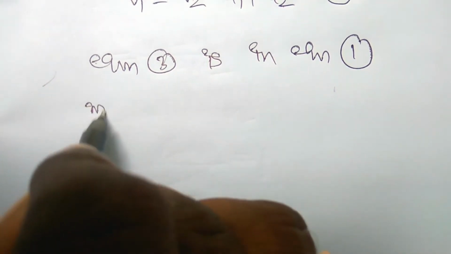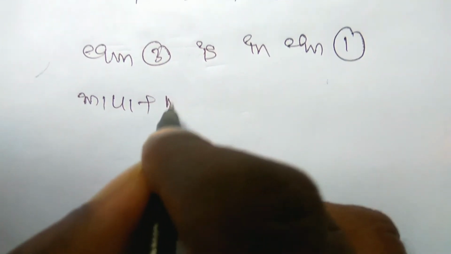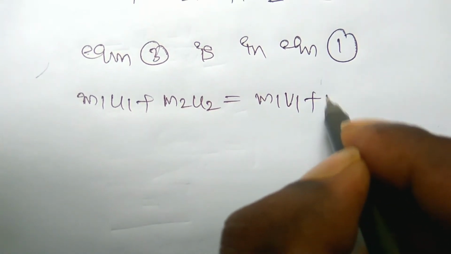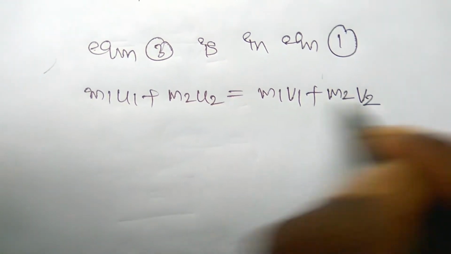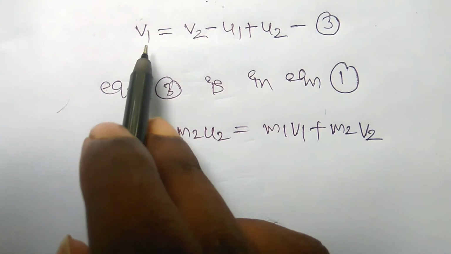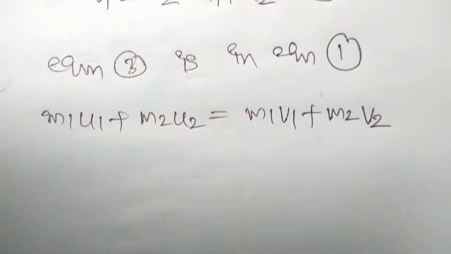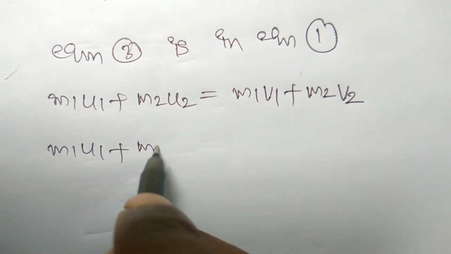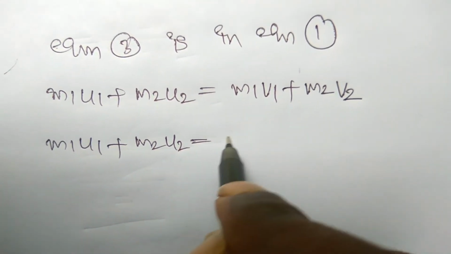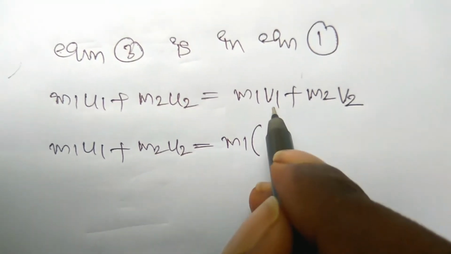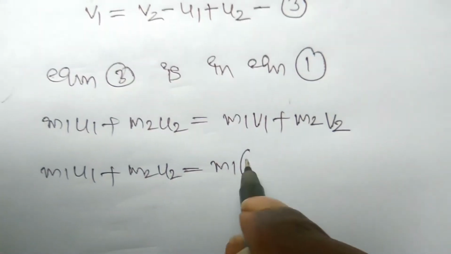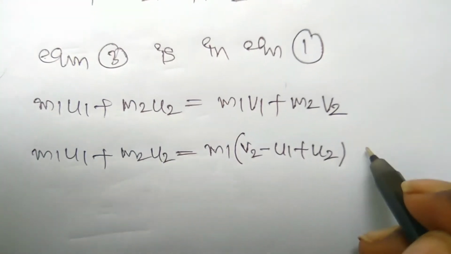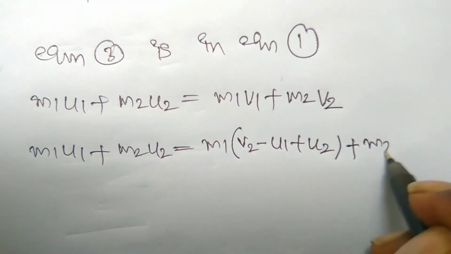Therefore m1 u1 plus m2 u2 is equal to m1 v1 plus m2 v2. This is the equation 1. You have to substitute the v1 value here: m1 u1 plus m2 u2 is equal to m1, what is v1? v1 is here v2 minus u1 plus u2, plus m2 v2.